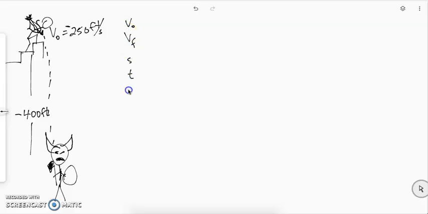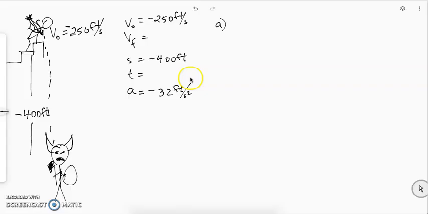Let's make our kinematic variable list. Now, since we are in feet per second and we put the original speed of 250 feet per second here and the distance that that arrow is going to travel under displacement, we're going to need 32 feet per second squared as our preferred gravity.